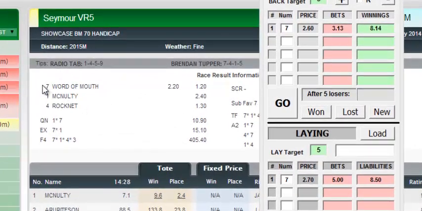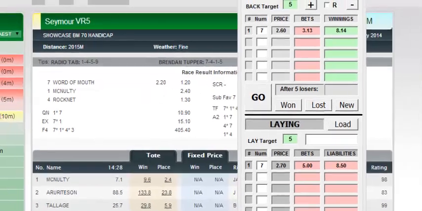Okay, we can see here number 7, word of mouth, won this race, and you can see why for us to take the fixed price was a lot better, even though at the time we took the fixed price at 2.60. Now you need to do that because you want a concrete amount. If you remember back, it was paying around 3.20 on the TAB fluctuating price, and of course now it's gone out and paid like $1 less. So that's why we always take the fixed price, because we need a fixed point in which to put our bet in.